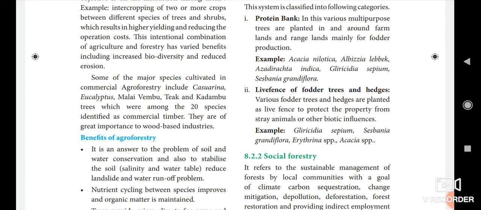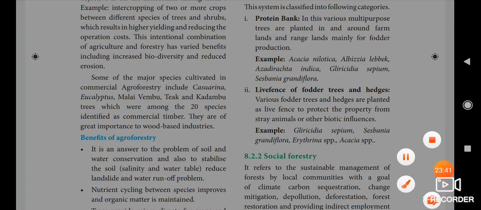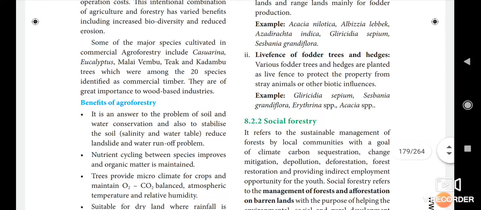The next one, leaf fence of fodder trees and hedges. Various fodder trees and hedges are planted as a leaf fence to protect the property from stray animals or other biotic influences. This kind of tree is planted to protect the land from other animals or biotic influences. For example, Gliricidia sepium, Sesbania grandiflora, Erythrina species, Acacia species. These are the types of plants in the leaf fence of fodder trees and hedges.